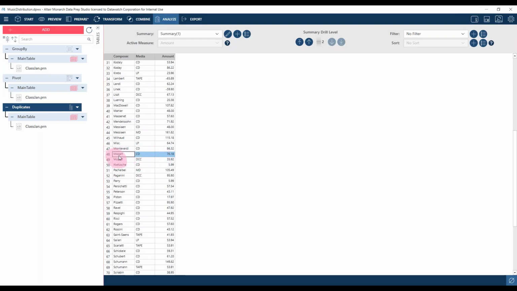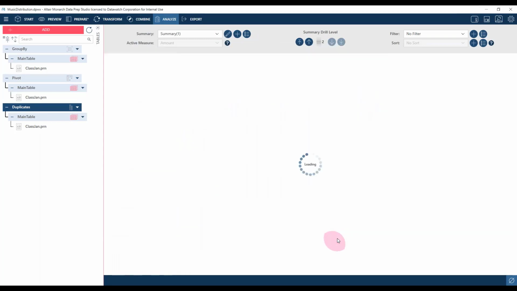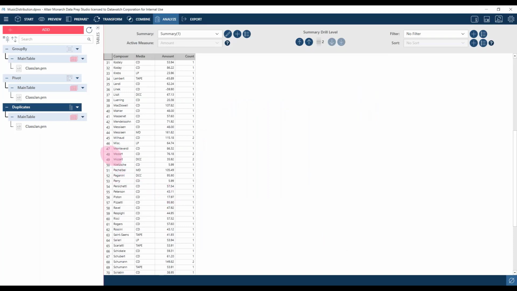There's a couple of things we can do to help with this. The first thing we can do is maybe edit the summary, and we can bring in this add count. So at least this is telling us now that we've got 2 rows making up the 7618, but it doesn't tell us what those individual values are. And because we've got nothing unique, there's nothing we can do to bring in another key at a lower level that would allow us to see that.